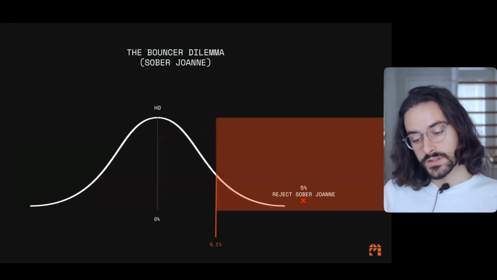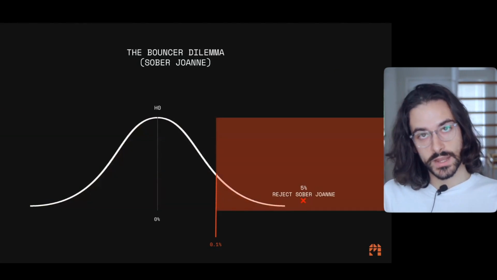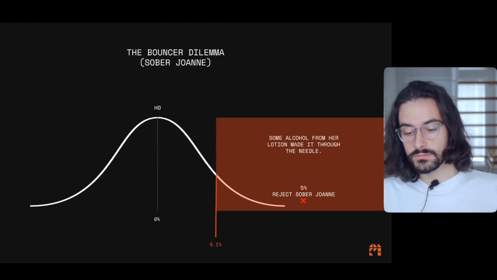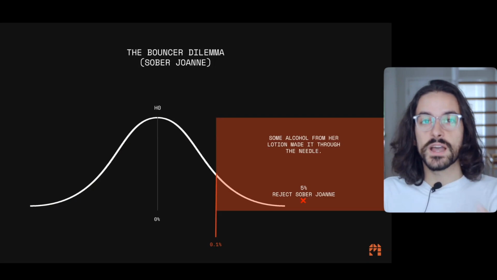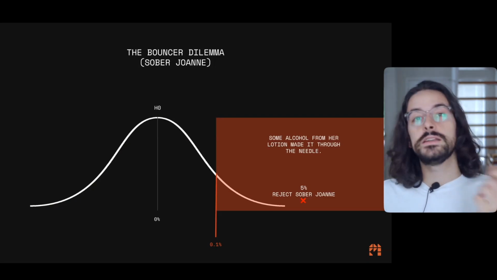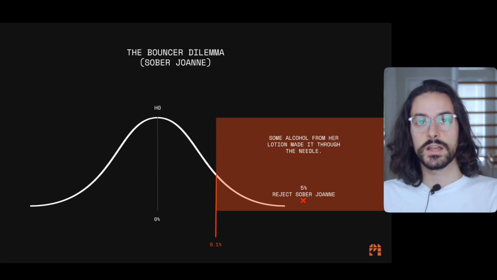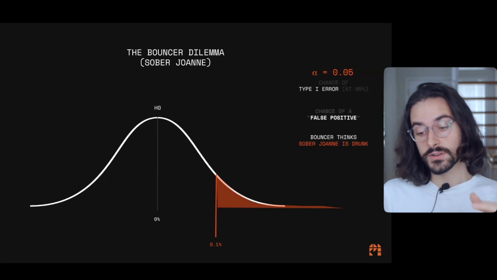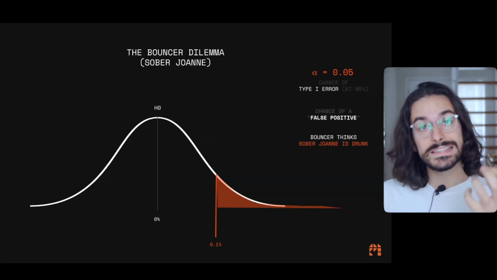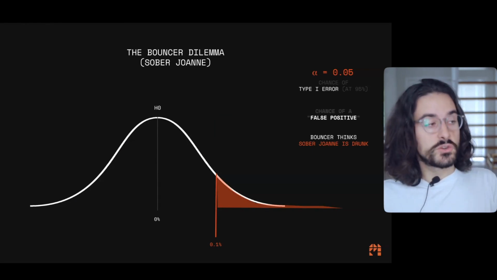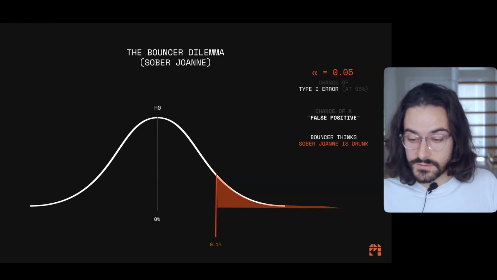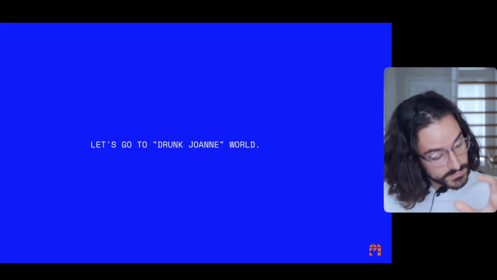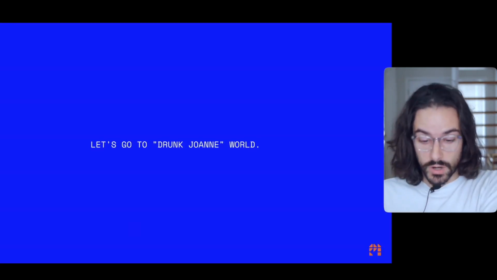When we're working with an alpha of 0.05, that means that we're going to reject sober Joanne 5% of the time. So these are situations in which some alcohol from her lotion or whatever, or some alcohol that's naturally present in the body, made it through the needle and made it seem like she was a little too drunk. It was a sad coincidence, very unlikely to happen, but it happened. So this is a situation in which the bouncer thinks that sober Joanne is drunk, and it sucks, because sober Joanne should be allowed to go into the club and dance to reggaeton if she likes, or whatever she's into. Not fair.